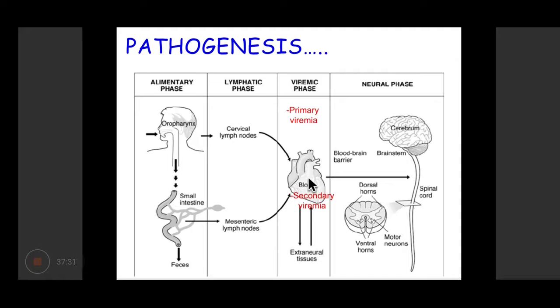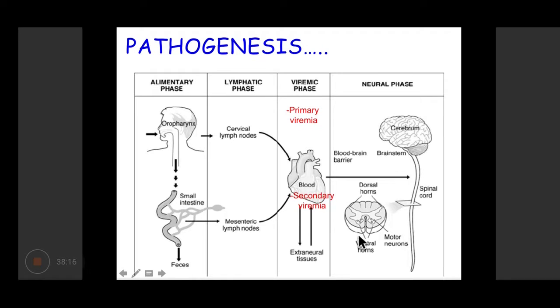So pathogenesis, as I told you, the key infection is through the orofecal route. It is acquired through the mouth, and subsequently it reaches the intestines, from where it enters the lymphatics and gains entry into the mesenteric lymph nodes and the cervical lymph nodes, from where it causes primary viremia and subsequently secondary viremia, which leads to spread of infection to parts of the CNS, mainly involving the spinal cord.